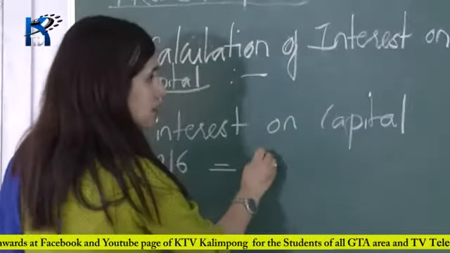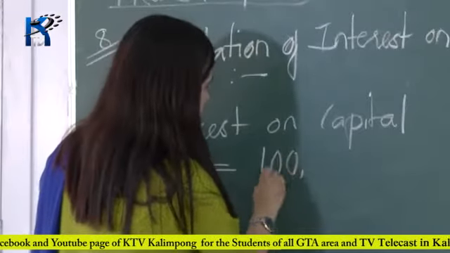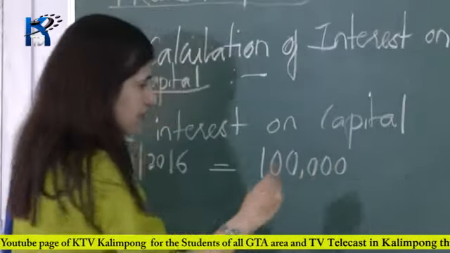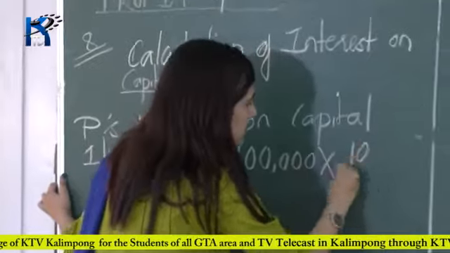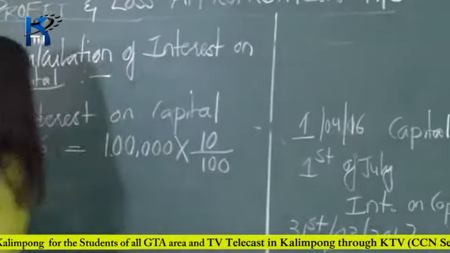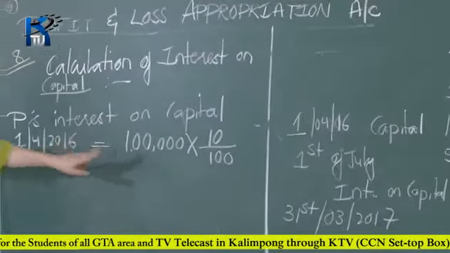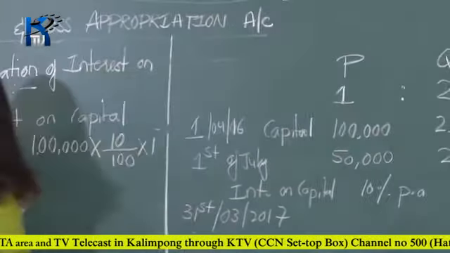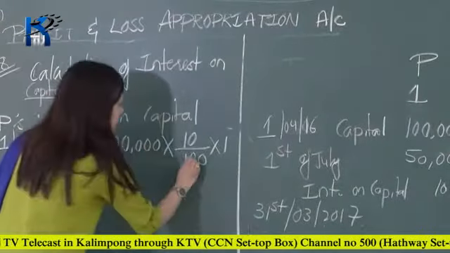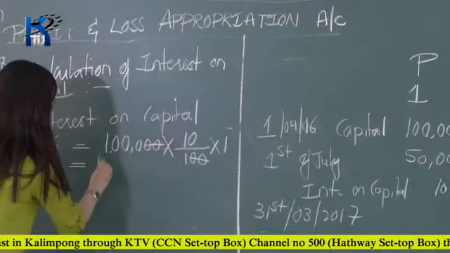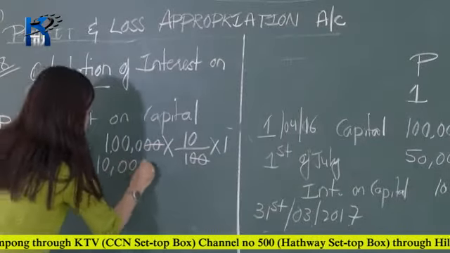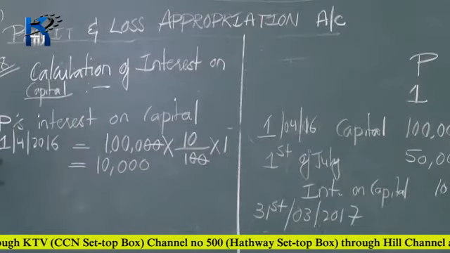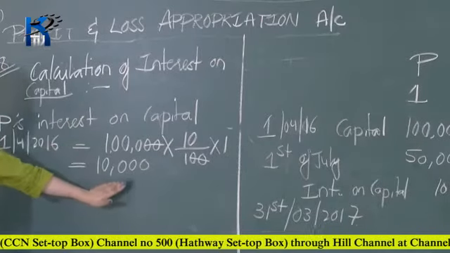So amount is 1 lakh rupees and rate of interest is 10%, so that is 10 divided by 100, and time period from 1st of April to 31st of March is 1 full year. So you have to write 1 year. Now calculate the interest, it's 10,000 rupees. P's interest on the initial capital is 10,000.